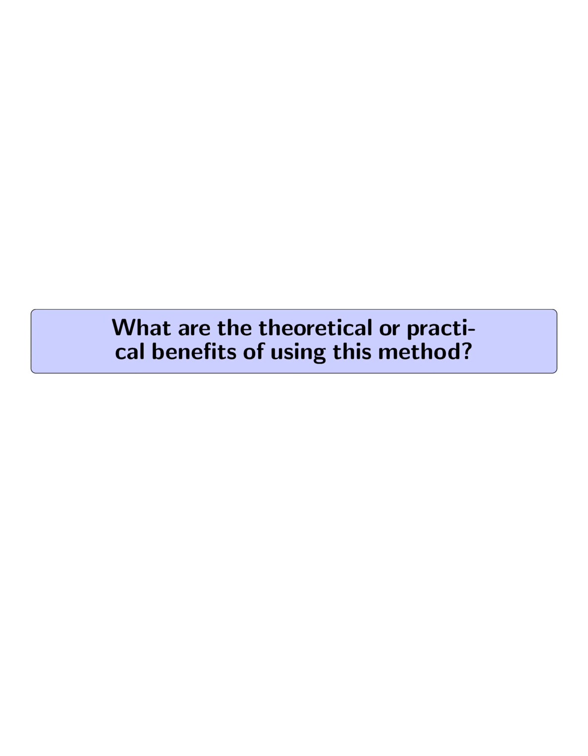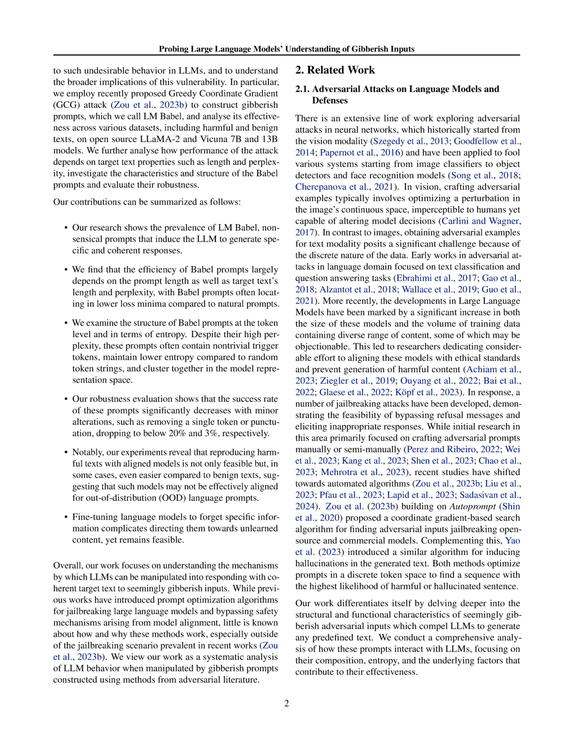What are the theoretical or practical benefits of using this method? The theoretical benefits of using the method of crafting gibberish prompts, known as LM-Babel, to manipulate large language models, LLMs, lie in uncovering the underlying mechanisms that lead to undesirable behavior in LLMs.